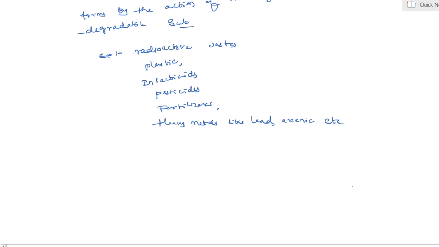Non-biodegradable substances. Clear? Let us see effects of non-biodegradable substances.